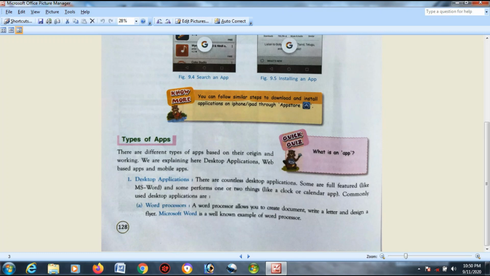A word processor allows you to create documents, write a letter and design a flyer. Microsoft Word is an example of a word processor. As I stated, Microsoft Word is a full-fledged software using which you can edit, insert, change font, and create and design flyers also, all those stuff. Okay.